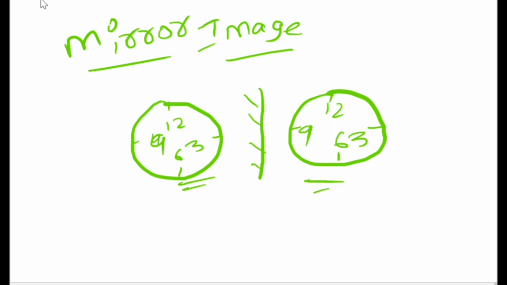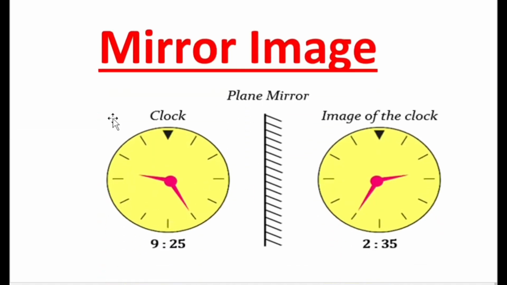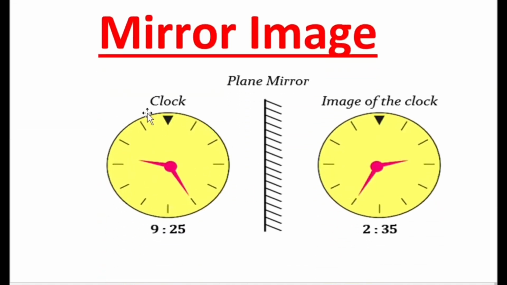I'm showing you in an exact diagrammatic way. This is the mirror image topic.